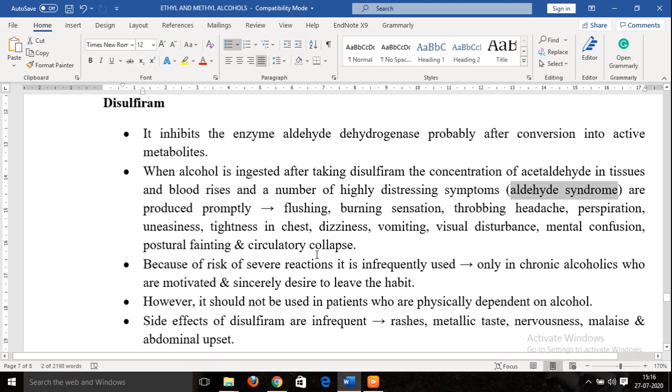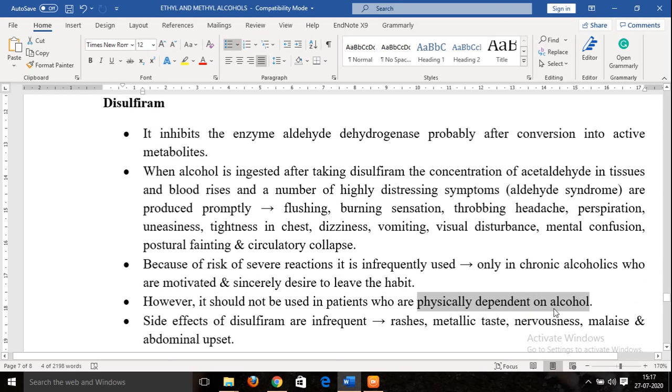So the use of disulfiram is not done frequently. It is to be used only in those chronic alcoholics who are motivated and sincerely desire to leave the habit. That is, they are willingly motivated to leave this habit. In such individuals only you are supposed to try this particular drug, whereas you are supposed to avoid the use of disulfiram in those persons who are physically dependent on alcohol.